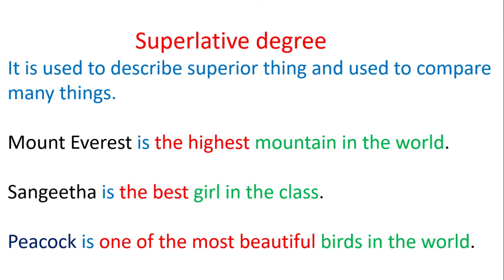Peacock is one of the most beautiful birds in the world. The phrase birds in the world indicates it is superlative degree. So we use the phrase one of the most beautiful to indicate superlative degree. Birds is plural, so we use the phrase one of the before most beautiful. Peacock is singular, so we use the singular verb is. Here peacock is compared to the few birds in the world.